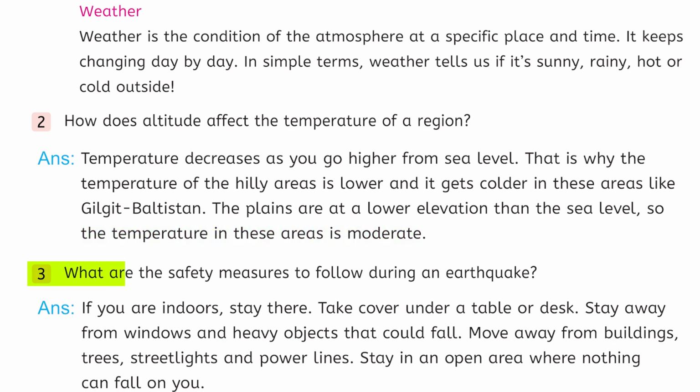Question number 3. What are the safety measures to follow during an earthquake? Answer, if you are indoors, stay there. Take cover under a table or desk. Stay away from windows and heavy objects that could fall. If you are outdoors, move away from buildings, trees, street lights, and power lines. Stay in an open area where nothing can fall on you.